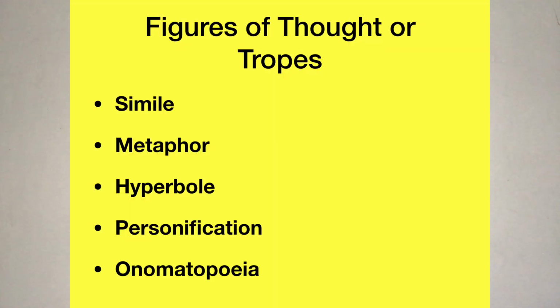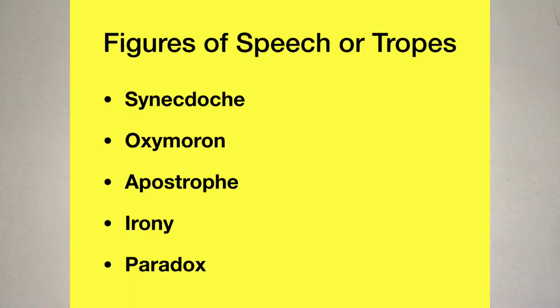Look at that apostrophe. So hey guys, I hope that you learned so much from our episodes 1 and 2 on the figures of thought or tropes, namely simile, metaphor, personification, hyperbole, onomatopoeia. And of course, our second set of tropes or figures of thought are synecdoche, oxymoron, apostrophe, paradox, irony.